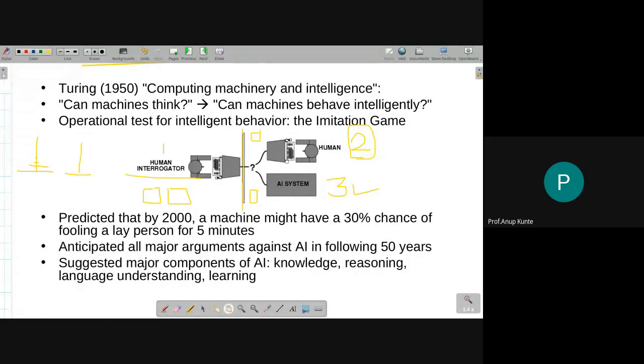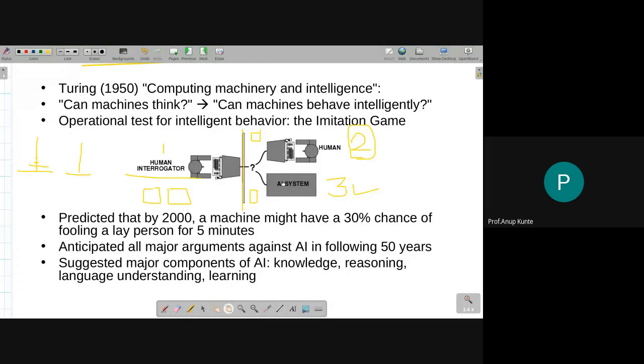The important feature that it should have is, since there is a septum between the interrogator and the AI system, and you are composing a questionnaire or some task set that you are submitting to the AI system, it must be able to recognize what is posed. So it should have some way to communicate with the interrogator, and that communication mechanism can only be there in AI if I do natural language processing. I have natural language capabilities built into the AI system.